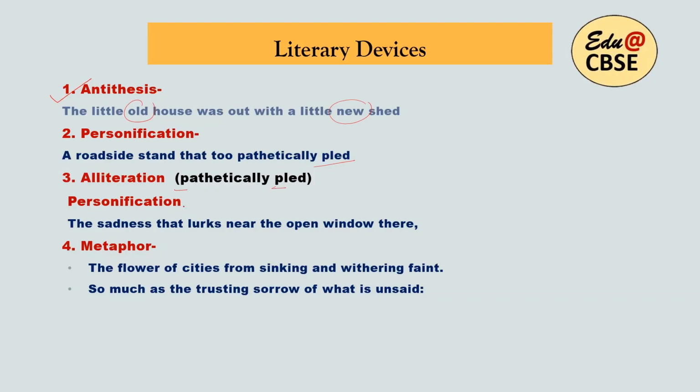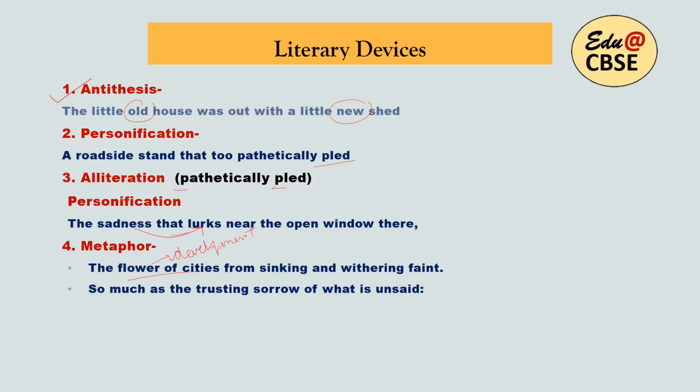Now personification continues in the next line, where we have the sadness that lurks near the open window there. So sadness lurking, so again it is personified here. Metaphor: the flower of a city is from being sinking and withering fame. So the flower of cities, actually it is the development. The flower here is pointing to the development, so that is why it is metaphor.